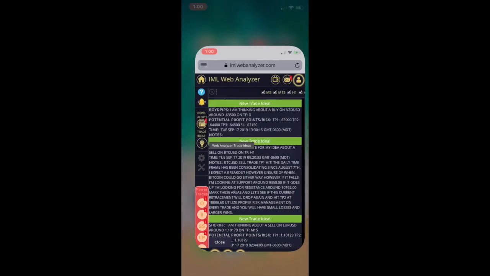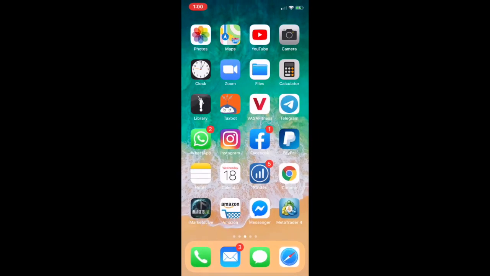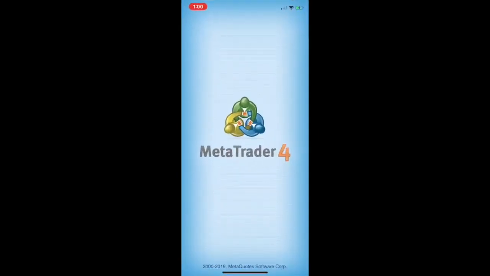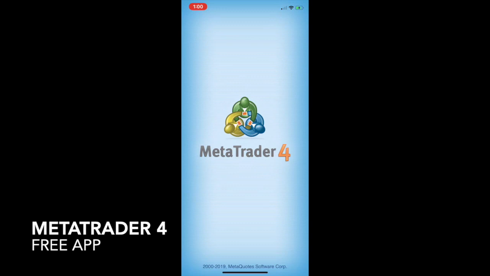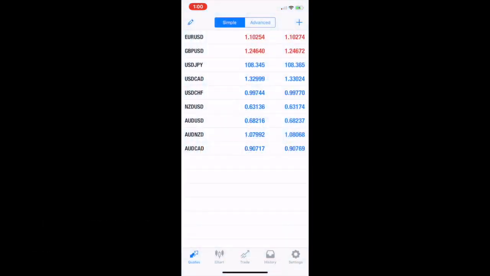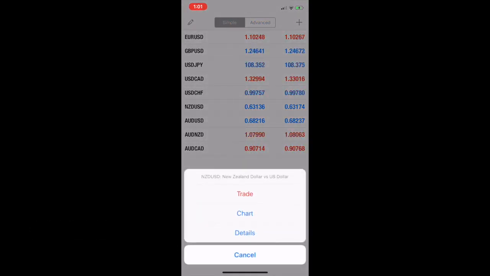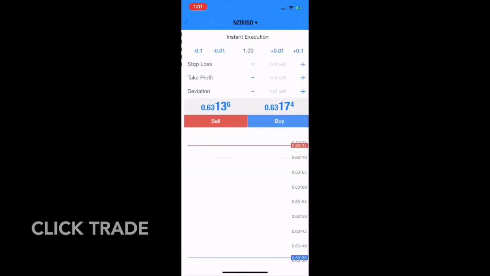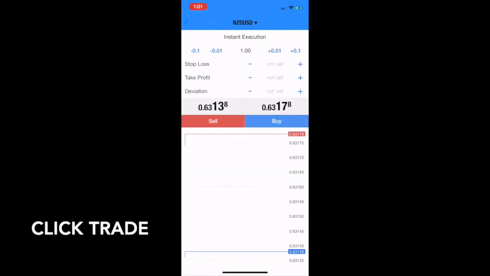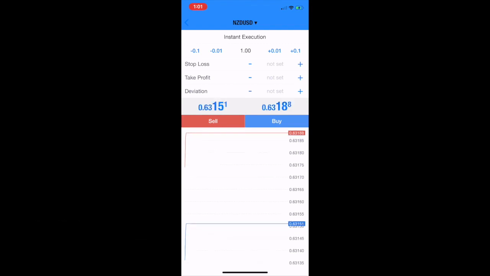What we'd want to do is get out of here and go to MetaTrader 4. This is your app, MetaTrader 4. That is the free trading app. Once this opens up, you're going to see under quotes where it says NZD USD. You click on that and you want to click trade. Now at the top, this is a market execution. That means you're instantly going to get into the trade.